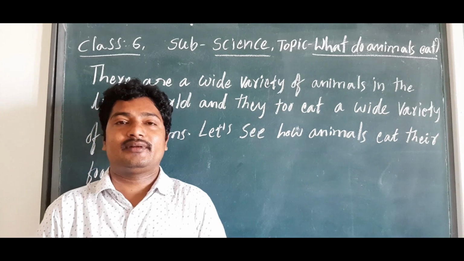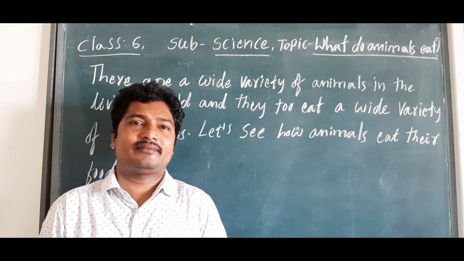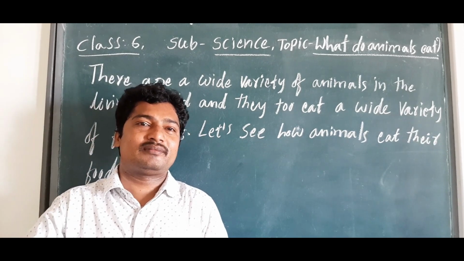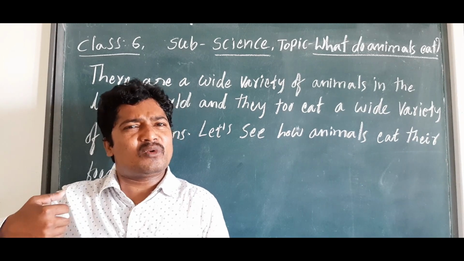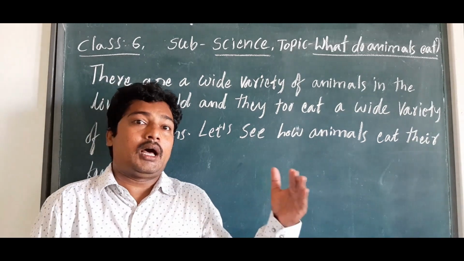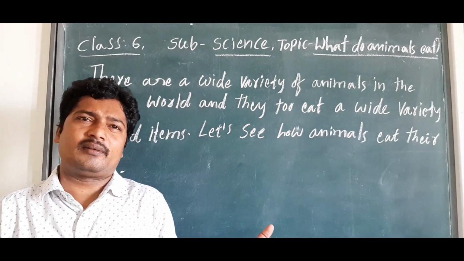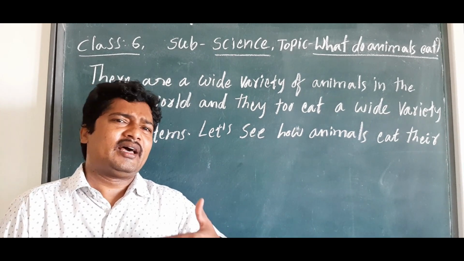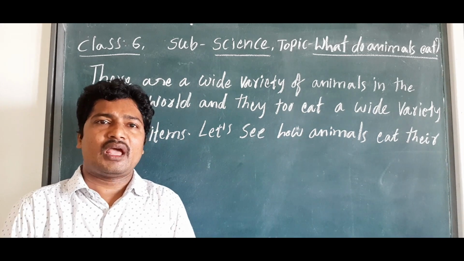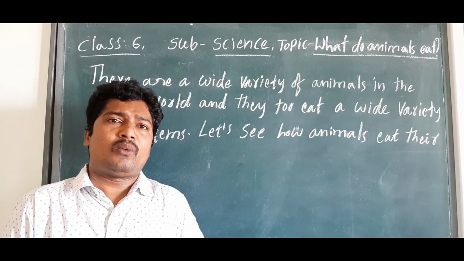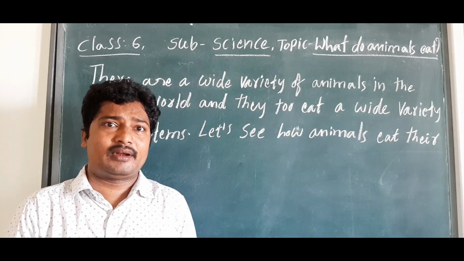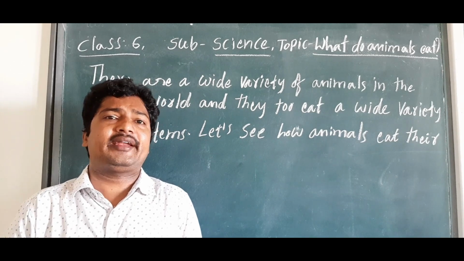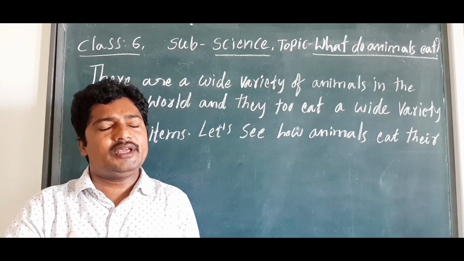Let's see, every living creature has been given its own activities. For example, we cannot fly, but we can walk. We cannot run very fast like a cheetah, but we can move in a normal way. Compared from one animal to another, they are entirely different.